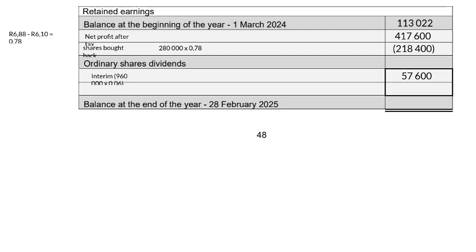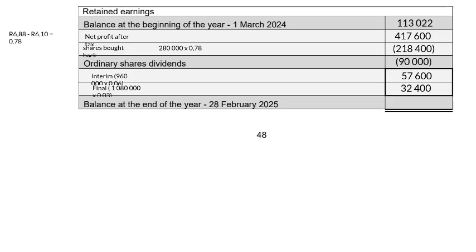Then on 28 February 2025, a final dividend of 3 cents per share was declared. The shares at the end of the year is 1,080,000 shares at 3 cents, and that gives us a total of 32,400 rand. So our ordinary share dividends to be subtracted will be 90,000. That is the 57,600, which is your interim dividends, plus your final dividends of 32,400 added together. So we minus the 90,000 rand at ordinary share dividends.